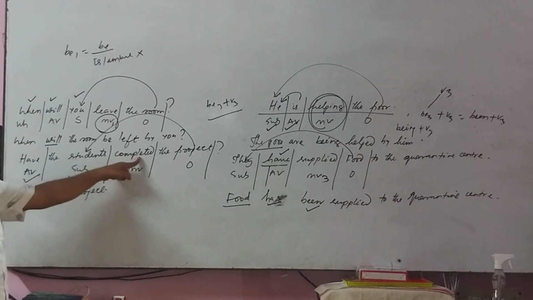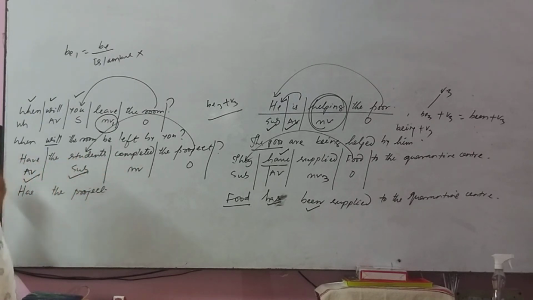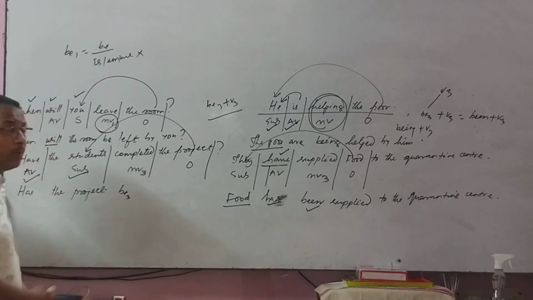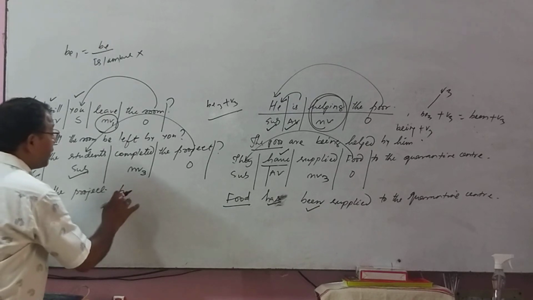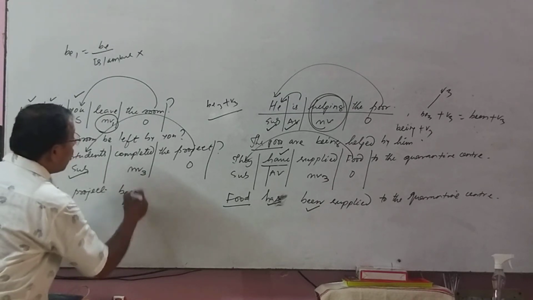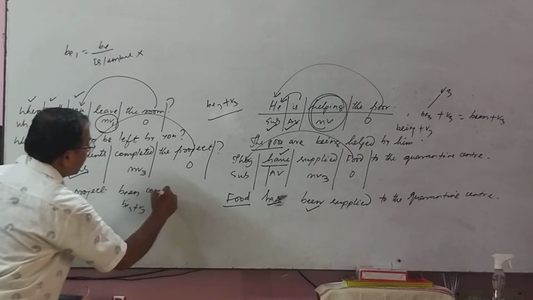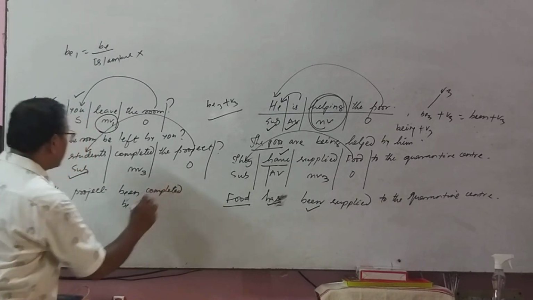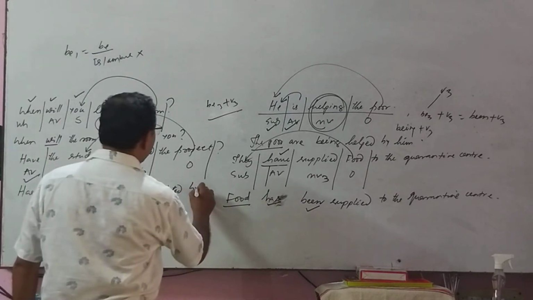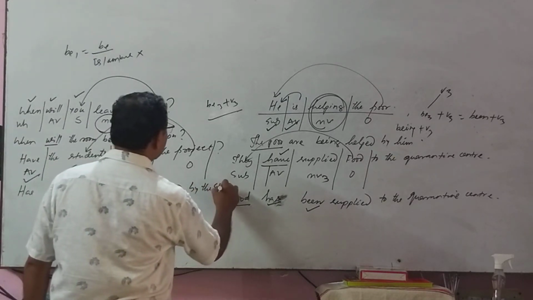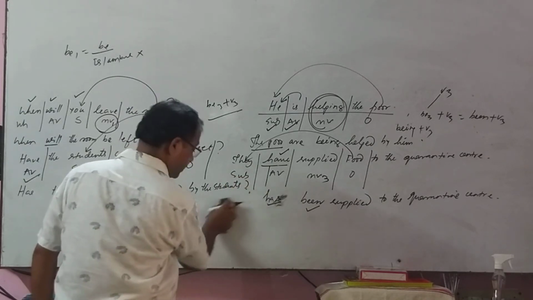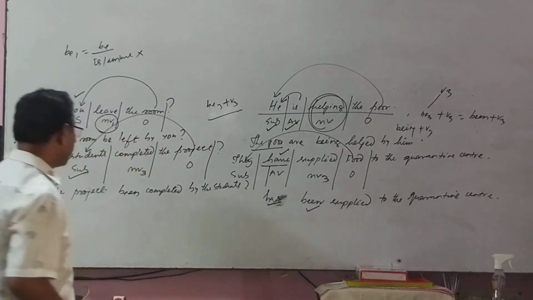Now come here, V1, V2, V3. What is the auxiliary verb before it? Now have, so it will be the third form. Third form means V3 will be applied here. V3 means been plus V3. Already it is in V3 form. Okay. Now what did you get? Has the project been completed by the students. By the students.